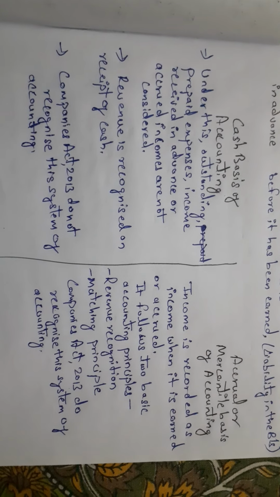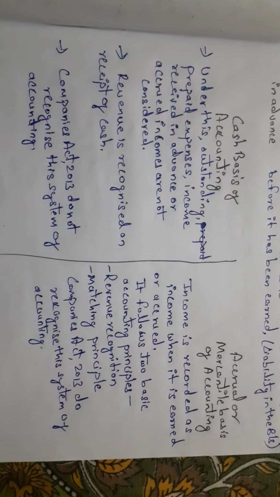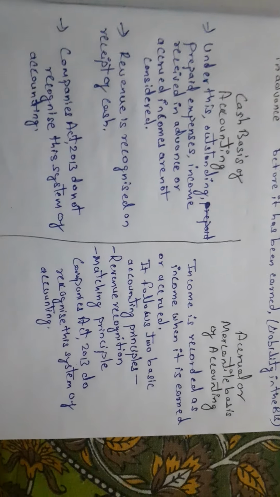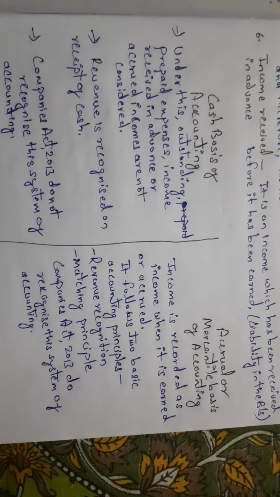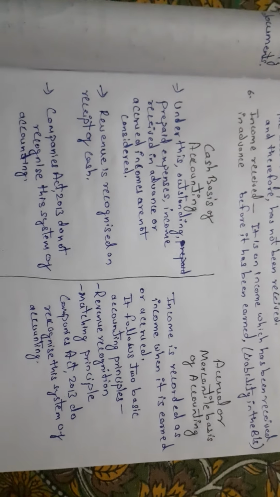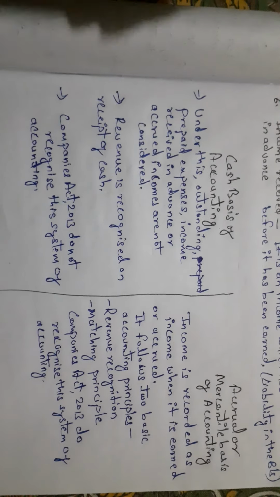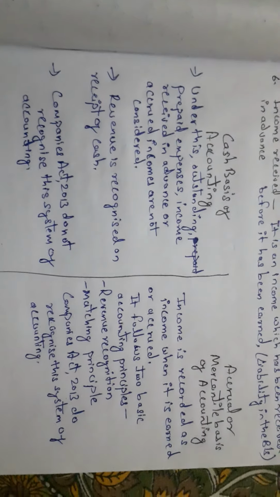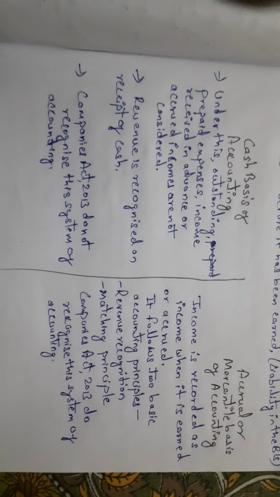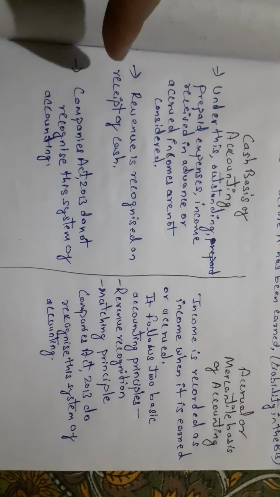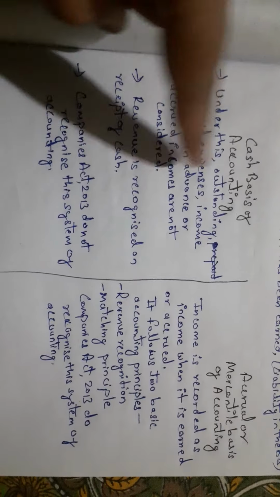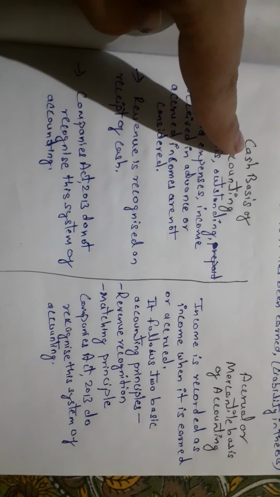Whereas in accrual system, income is recorded as income when it is earned or accrued. The important point to be noted here is that it is not necessary that you have received the amount in cash, then only you have to record. If you have given your services and you are yet to get the payment in coming months, then also you can record the transactions here, because the system is accrual or mercantile basis, which does not follow the cash basis. Under cash basis, revenue is recognized on the receipt of cash. If you got the cash, then only you record if you follow the cash basis of accounting.